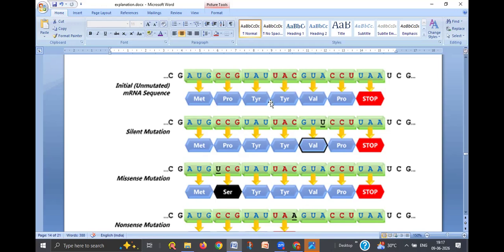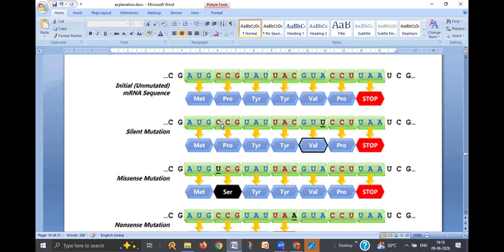So that is the general information I discussed. Now we come to the mutations part. There are different types of mutations. Now we are discussing point mutations. What is a point mutation? One of the nitrogen bases of the codon is replaced by another nitrogen base, that is called a point mutation. Here you see, what is silent mutation?